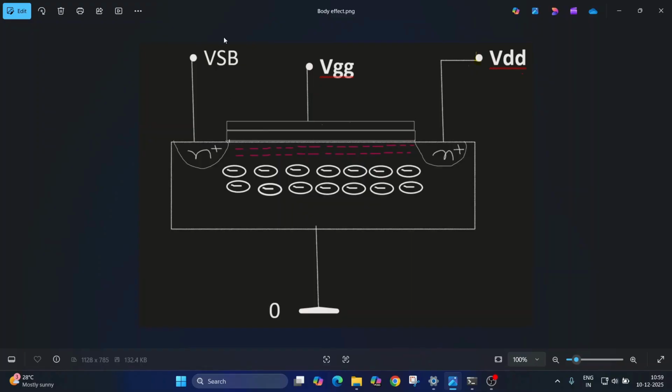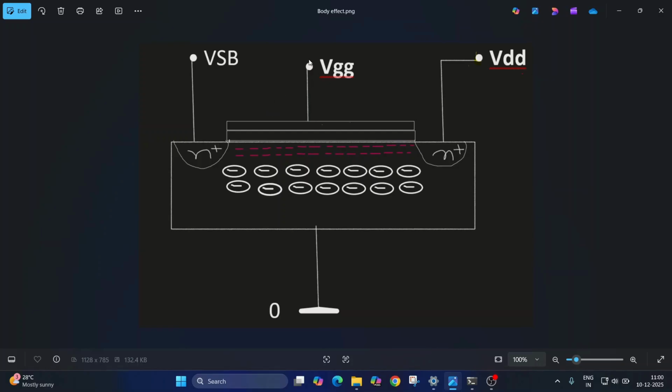Now here the source voltage will be changing. In general cases, what we did is source and bulk were both grounded together. In that case, there would be no body effect. But when the source is floating, that is, the source voltage is more than the bulk voltage, we will have the body effect. It will give rise to a change in the threshold voltage. We will see how it gives a change in the threshold voltage.